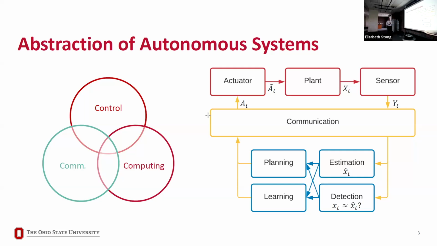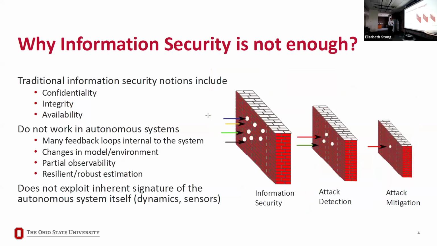What we see here is a very nice intersection of control, computing, and communication. What we tend to work on within our group is these aspects in order to detect attacks and do robust estimation. Many people have talked about information security, but the problem we face in autonomous systems like this building is that information security is not enough.